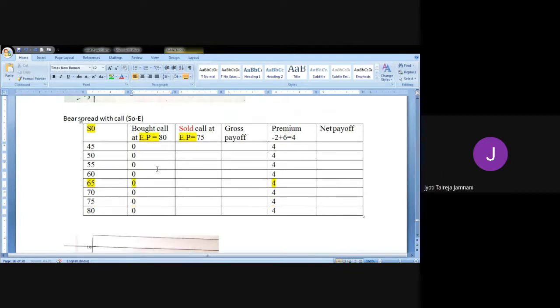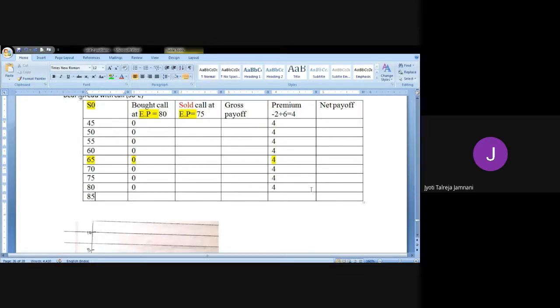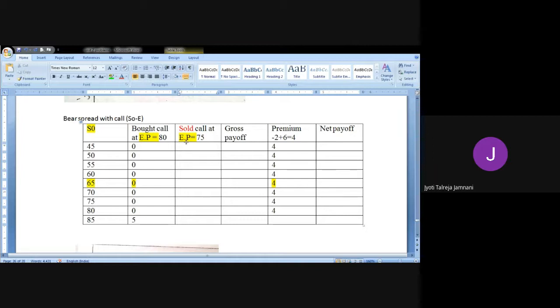Let's take one more price here so that I can at least show you some gain. 85 minus 80, you will get 5 rupees gain. Now let's see sold call at exercise price of 75. So if I sell it, also the person will do S naught minus E only because it's a call option. So 45 minus 75 loss. 50 minus 75, there's a loss. 55 minus 75 loss. 60 minus 75, 15 rupees loss.